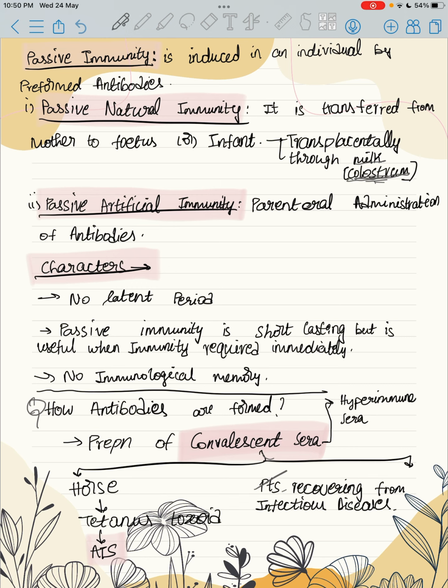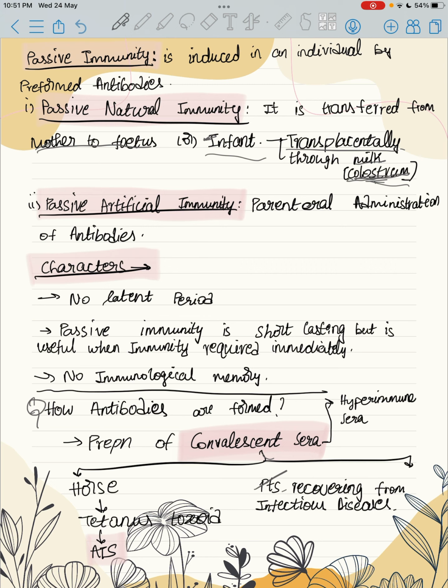So from mother to fetus transplacentally when the baby is present in the womb, and from mother to infant through colostrum. Colostrum is the milk given from a lactating woman to her infant.